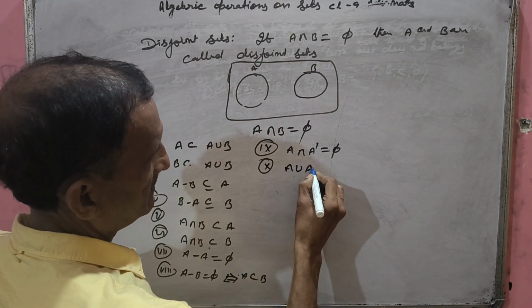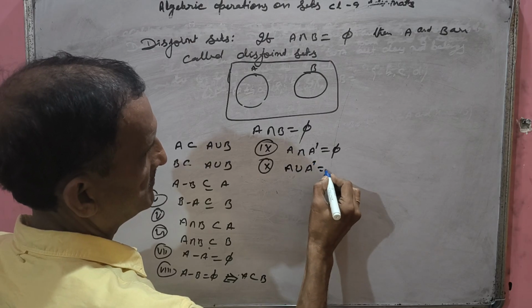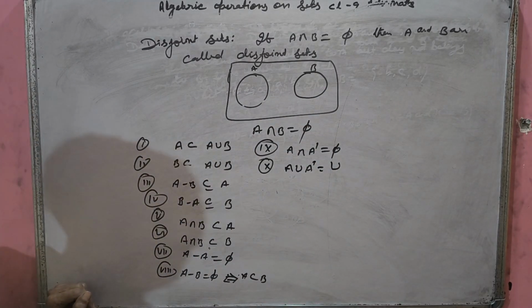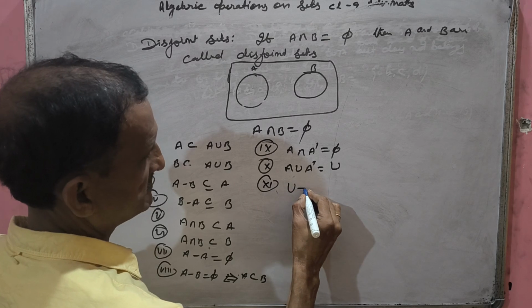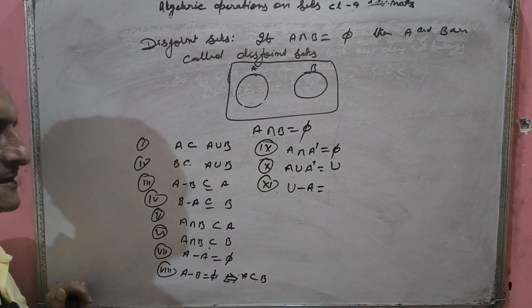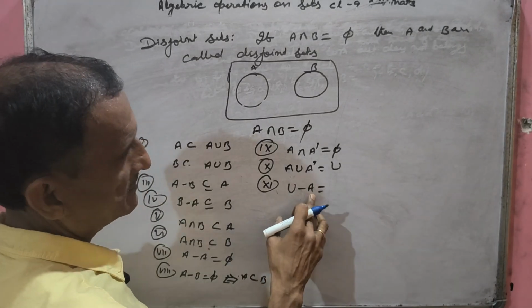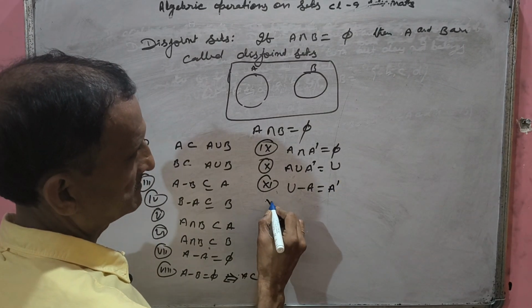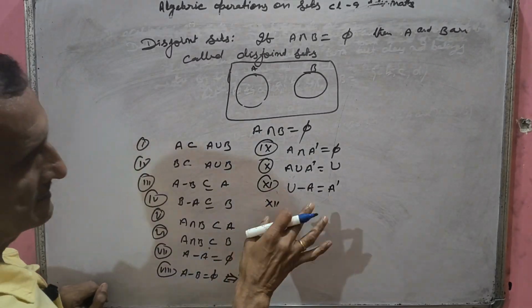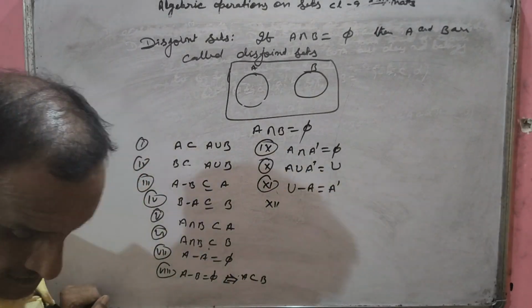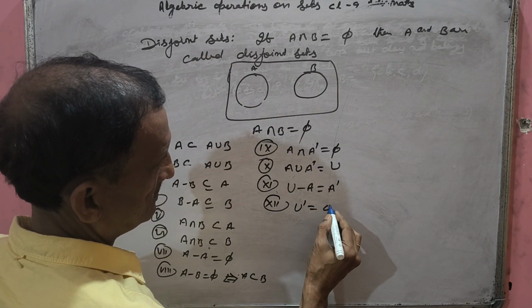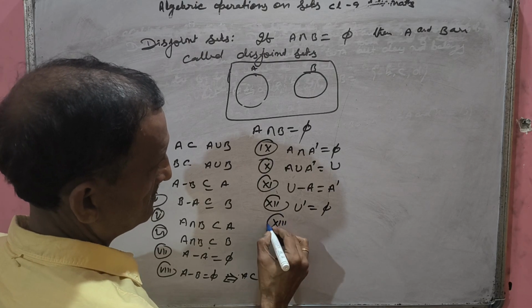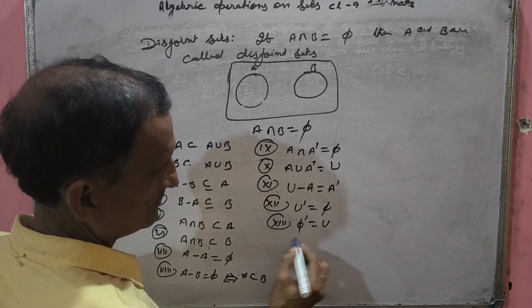Then A union A complement, we will get U. You will see the examples when you obtain the definition of A complement. Now you have the idea of difference of sets also. So you can write universal set U minus A. What is the meaning? What elements of U are not in A? What is it called? A complement. So when you do sums in the exercise and get U minus A, you can use A complement. And this I told you, U complement equals the empty set. This also I told you, empty set complement equals U.